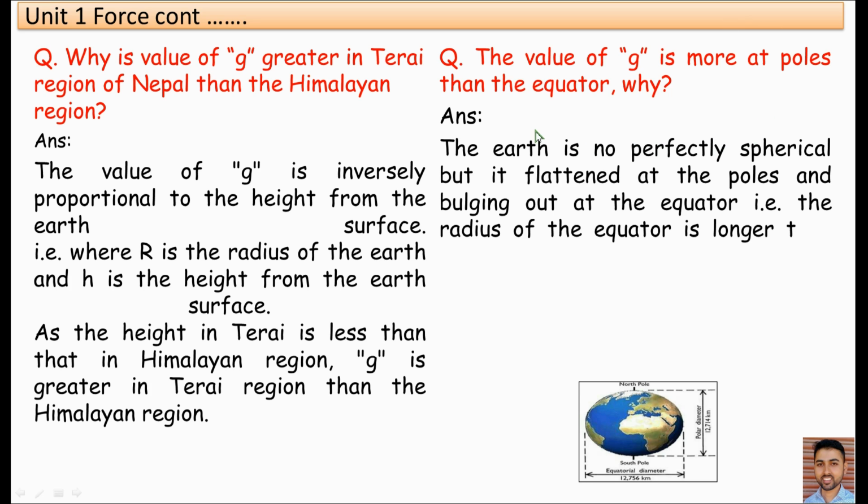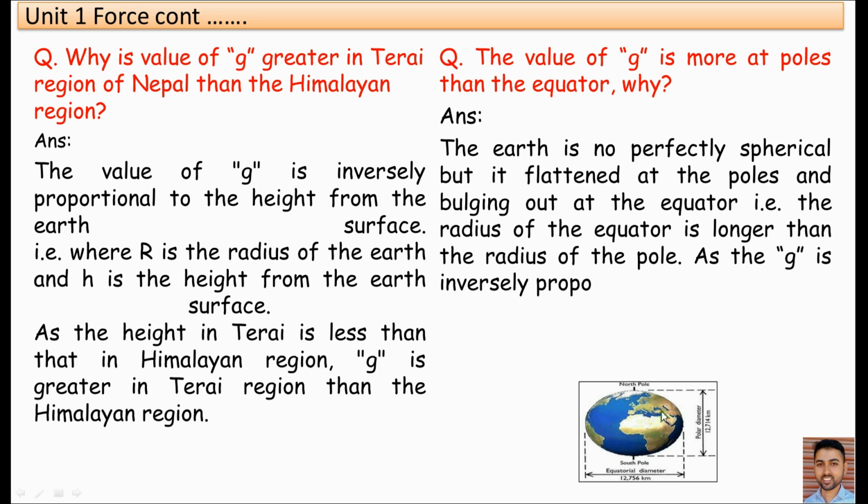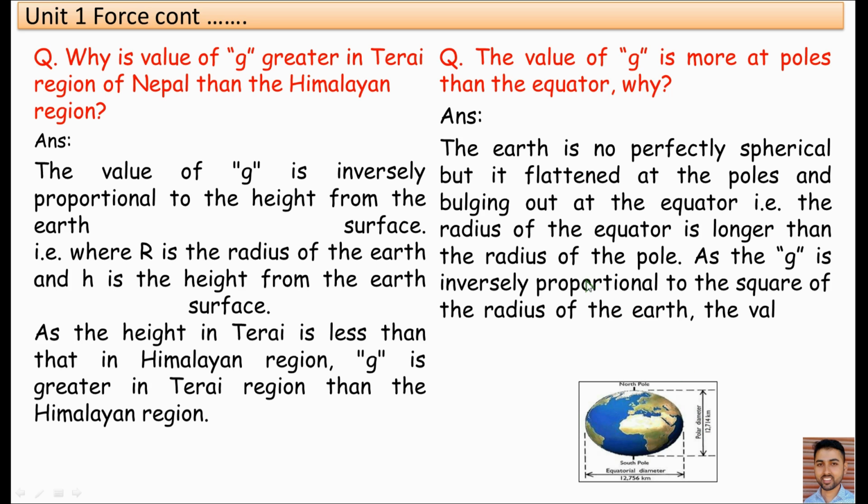Okay, it is like the shape of an egg, the shape of an orange, not perfectly spherical like a football or a volleyball. The Earth is not perfectly spherical, but it is flattened at the poles and bulging out in the equator region. It means the polar radius of the Earth is less than the equatorial radius of the Earth.